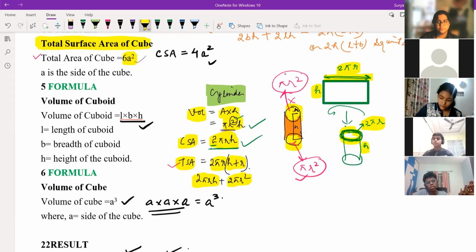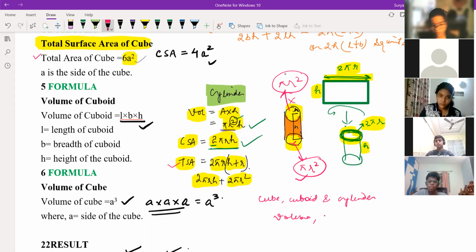So children, just think for 2 minutes. If you're having doubt, you can ask. Cube, cuboid and cylinder, we have finished the formula part: volume, CSA and TSA.